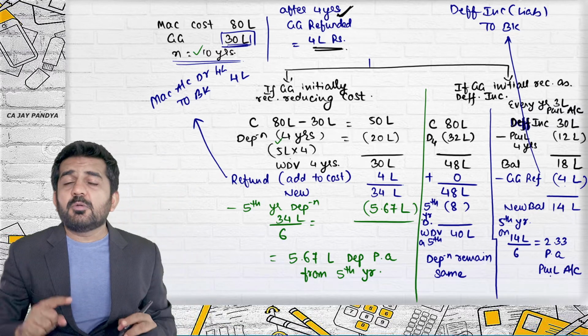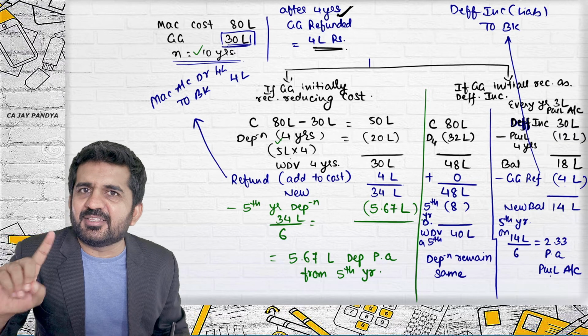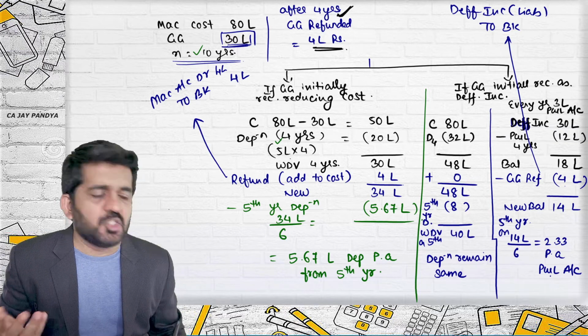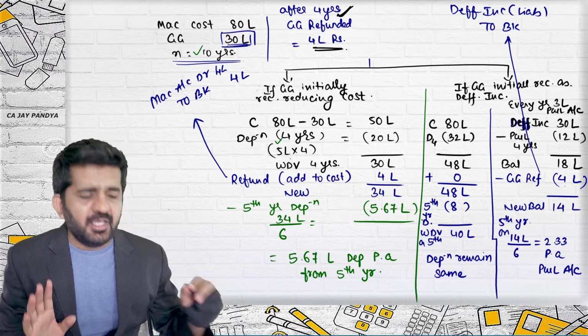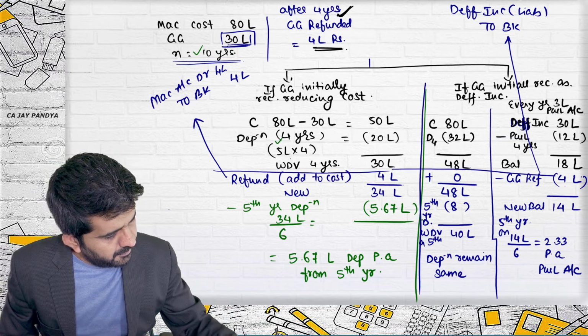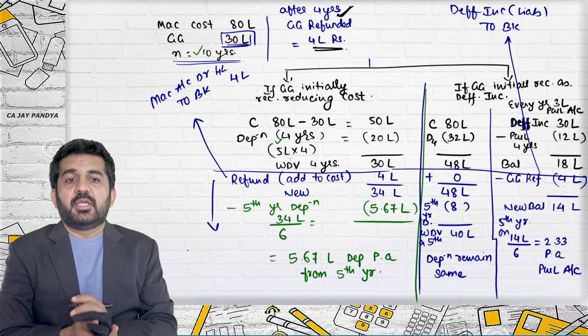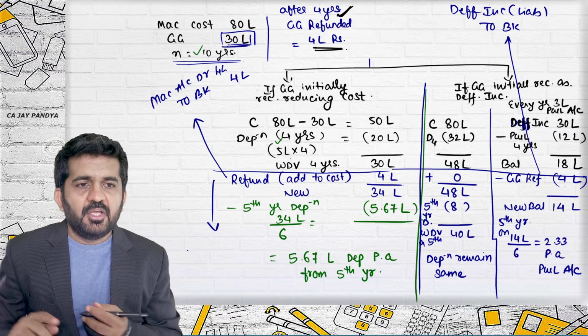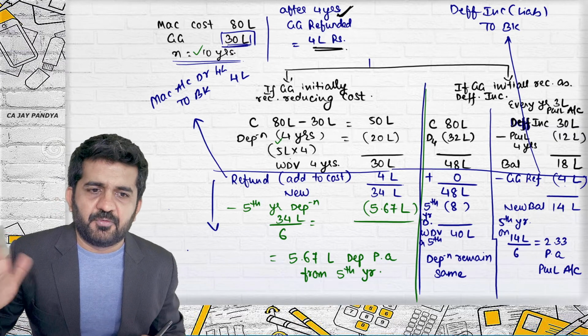What was first transferred to P&L account every year? 3 lakhs. From now onwards, from 5th year onwards, what will be transferred to P&L account is 2.33 lakhs, and this portion is nothing but a refund of government grant. If you know the chart, it is ultimately refund of government grant.